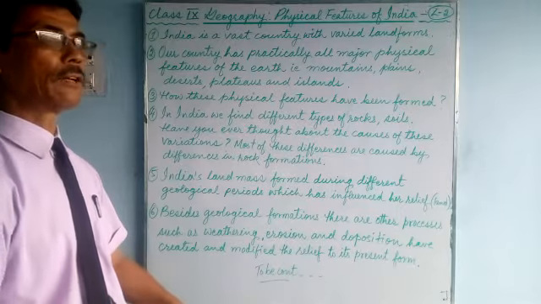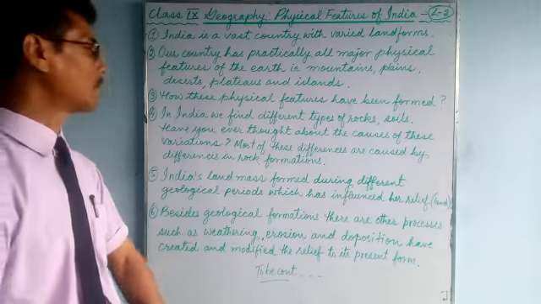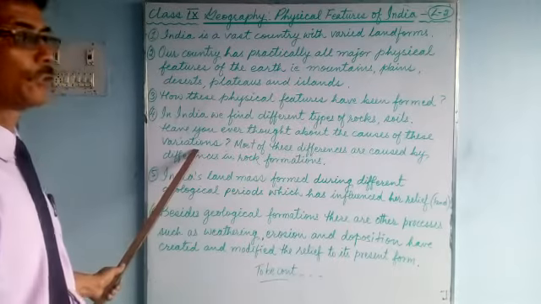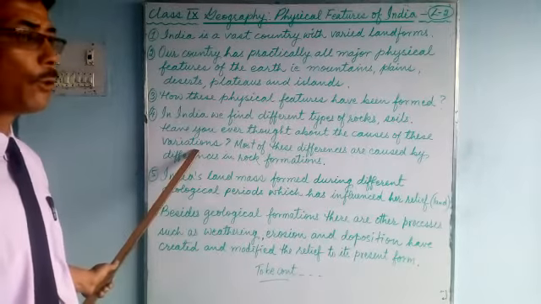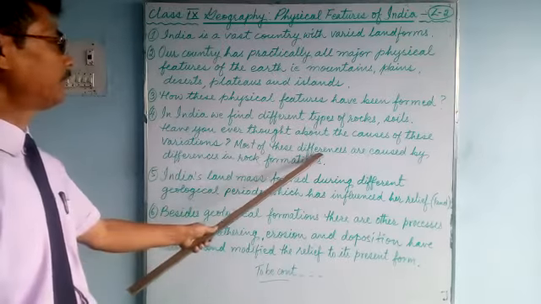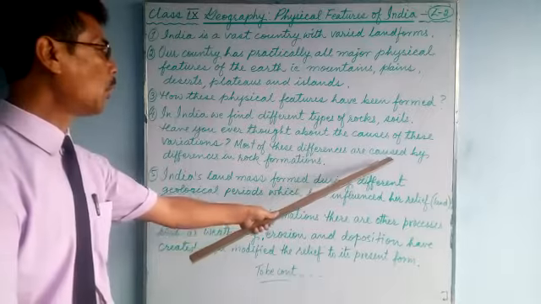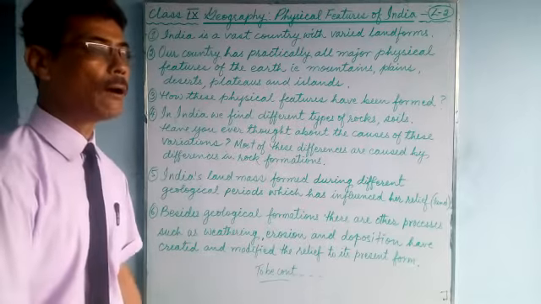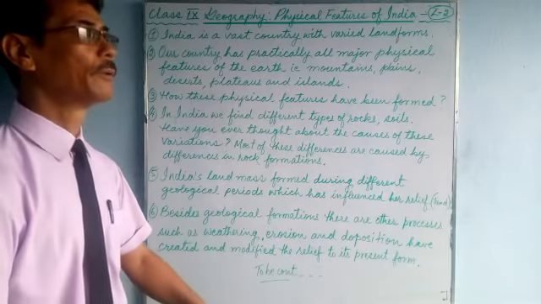Why are some of the rocks very heavy and some quite light? What causes these variations? We have hardly thought about it. Most of these differences are caused by differences in rock formations, how rocks are formed.